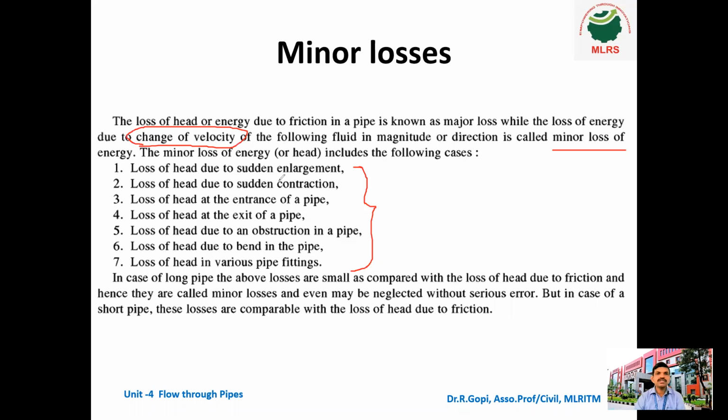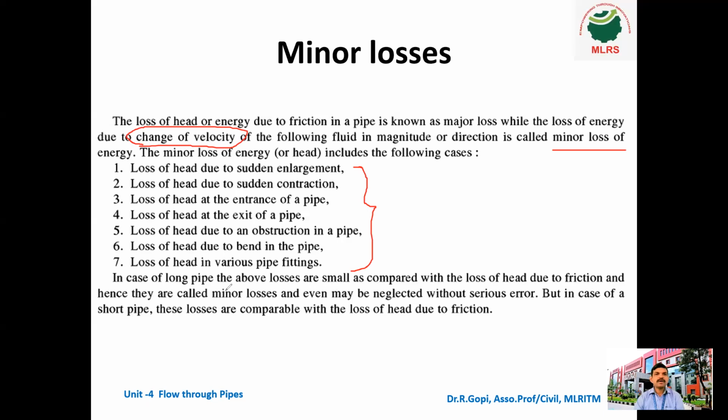First, loss of head due to sudden enlargement, and loss of head due to sudden contraction. Then loss of head due to entrance of the pipe, loss of head at the exit of the pipe, loss of head due to an obstruction in the pipe, loss of head due to a bend in the pipe, and loss of head in various pipe fittings. So these are all the causes for minor losses. In this class, we will see them one by one.